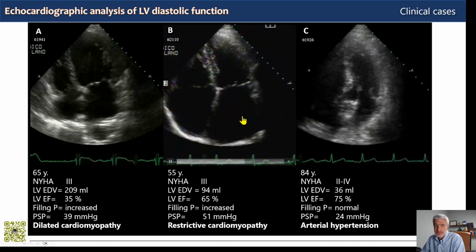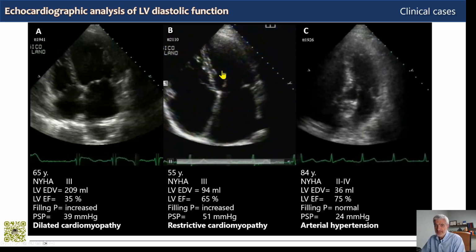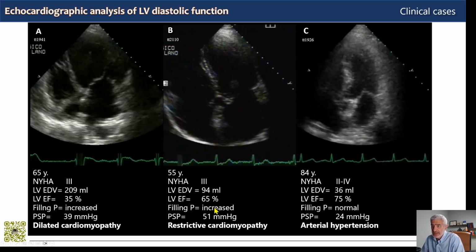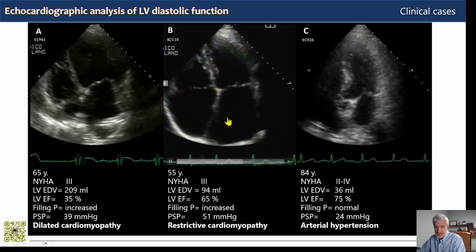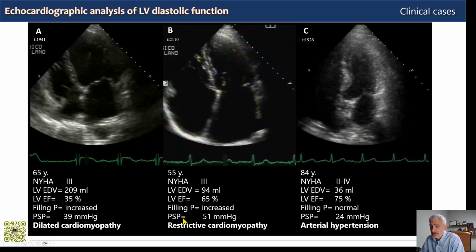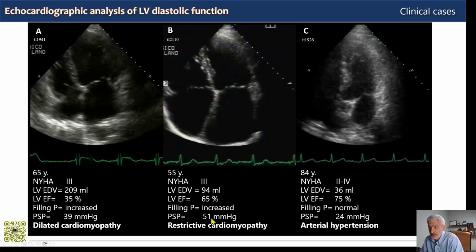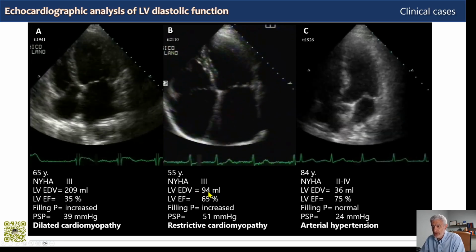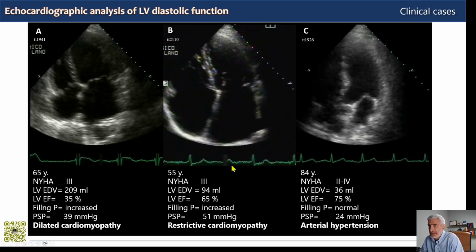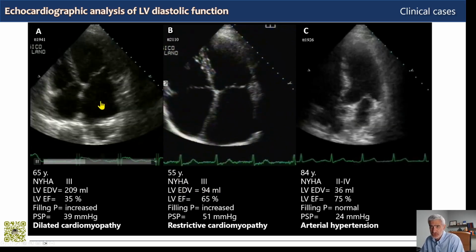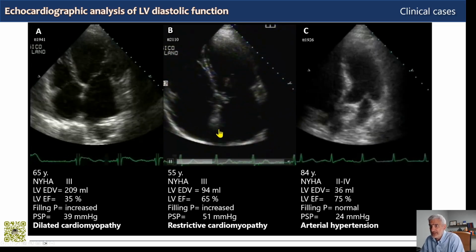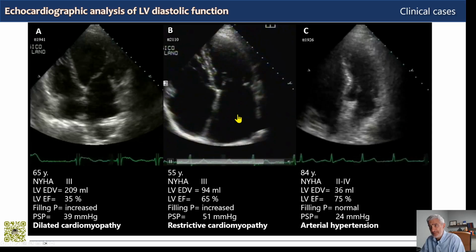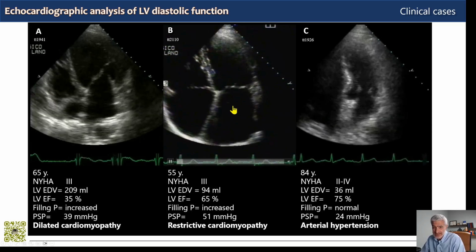Let's look at the patient with restrictive cardiomyopathy, which has normal left ventricular volumes and systolic function here. We have increased filling pressures, severe biatrial dilatation, which is characteristic of this phenotype. Then we have moderate pulmonary hypertension, 51 millimeters of mercury. And we have, by definition, also a normal left ventricular volume, although the patient has dyspnea. And you can see here, as we have shown in the patient with dilated cardiomyopathy, also here there is a minimal difference in volume between diastole and systole. So there is also a severe left atrial diastolic dysfunction.